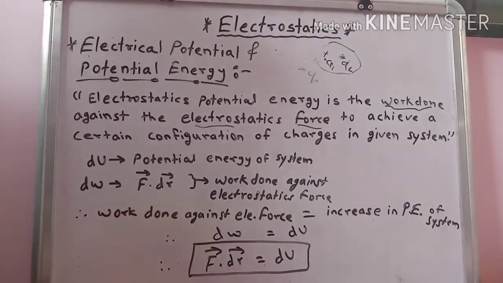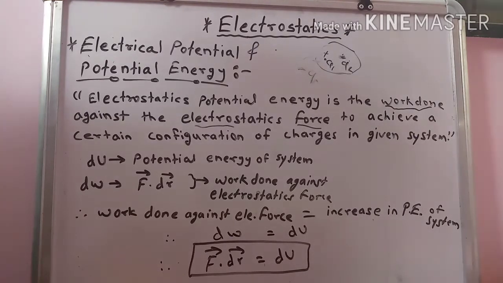Some work is always done to move a charge in the presence of another charge. Thus potential energy arises from any collection of charges.